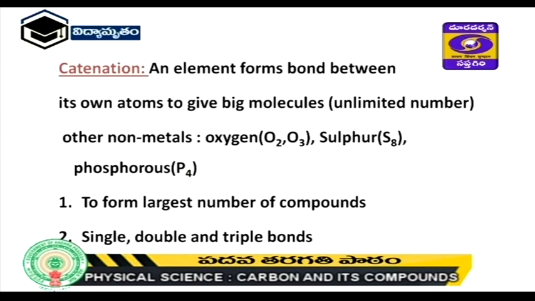Oxygen has a maximum of 3 oxygen atoms, that is ozone. Sulfur also has rhombic sulfur, monoclinic sulfur, like this. Up to 8 sulfur atoms are combined to form a molecule, and in phosphorus a maximum of 4 phosphorus atoms are combined to form P4, that is white phosphorus, and red phosphorus is also there.